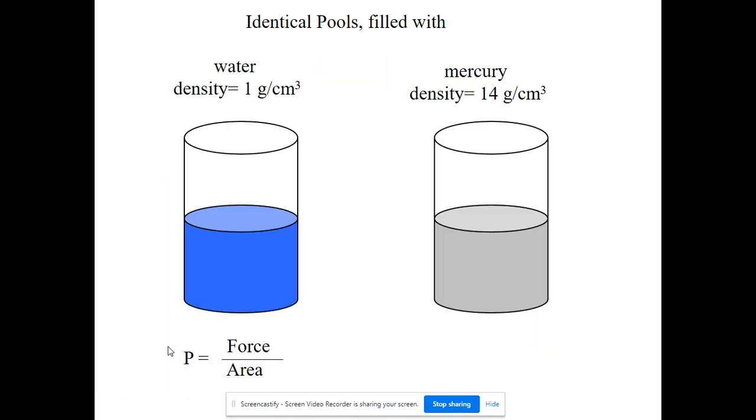This would normally be where I do a demo, but it's not that great of a demo, so you're not missing out on that much. So let's say I want to compare the pressure at the bottom of these containers here. I've got one filled with water and one filled with mercury. Which is going to have the greater pressure at the bottom of it? Well, if you could even sink in mercury, which would be challenging, the pressure is going to be greater at the bottom of the mercury because, again, pressure is equal to depth times gravity times density. So if my density is greater and my gravity and depth are the same, then the pressure here is going to be greater.